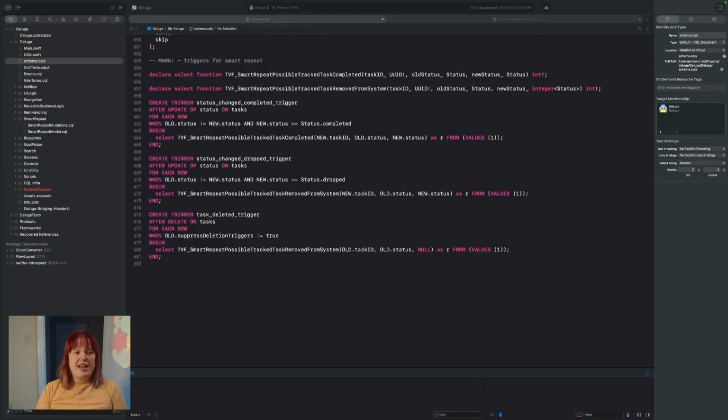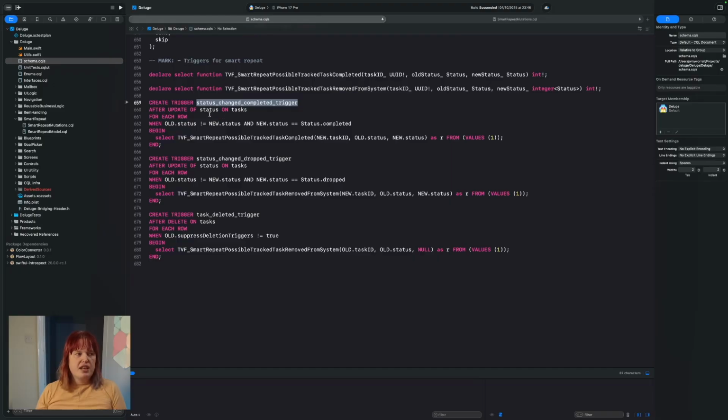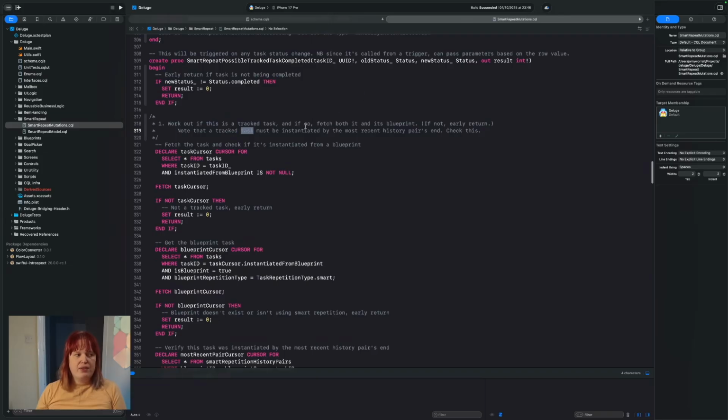So Deluge's backend and all of its business logic is written in SQL. And what we're doing here is we're using a trigger to check whenever the status is changed. So status is a field on the tasks table. Whenever that is changed to completed, then we call this function. And we have quite a bit of complicated logic as part of this, which actually is triggering our computational model to predict when the next time the user will need to be reminded about this is.